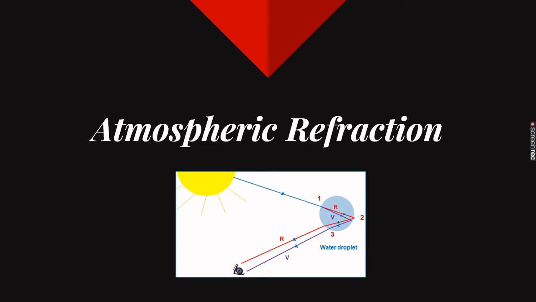So the sun's rays, on entering the atmosphere of Earth, move from a rarer to a denser medium and keep bending towards the normal. This phenomenon is called atmospheric refraction. Due to this atmospheric refraction, we witness many daily phenomena, and the most beautiful of them all is rainbow formation.